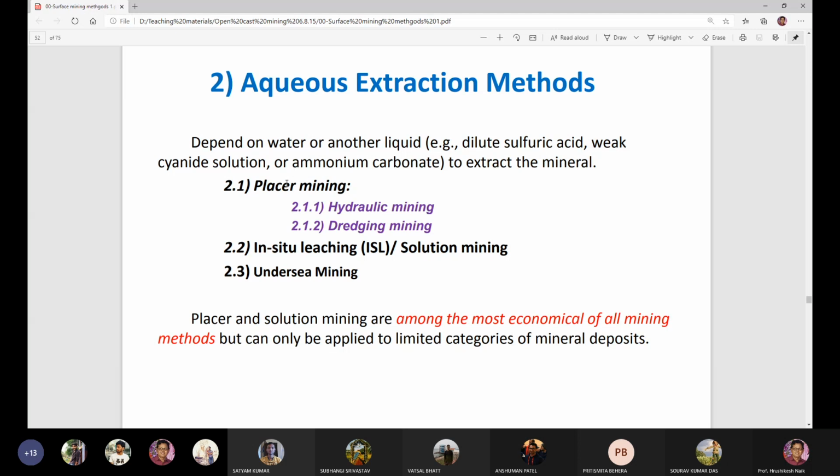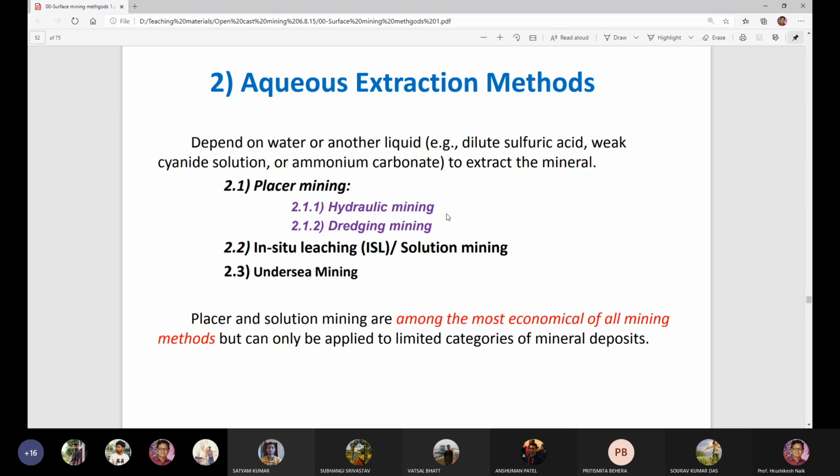The classification of aqueous extraction methods is of three types: placer mining, in situ leaching or solution mining, and undersea mining. Three methods of aqueous extraction are there. One is placer mining, the other one is in situ leaching or solution mining, the third one is undersea mining. So what is placer mining? Placer mining is again divided into two groups. One is called hydraulic mining. Hydraulic means water.